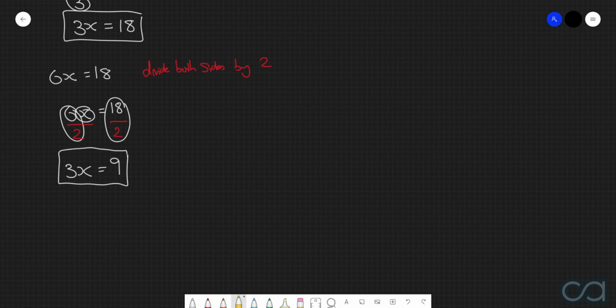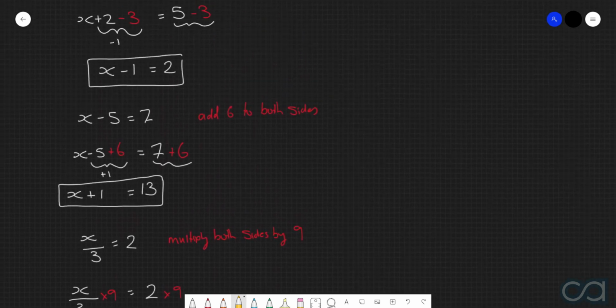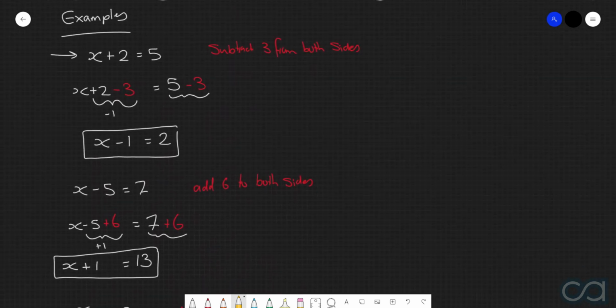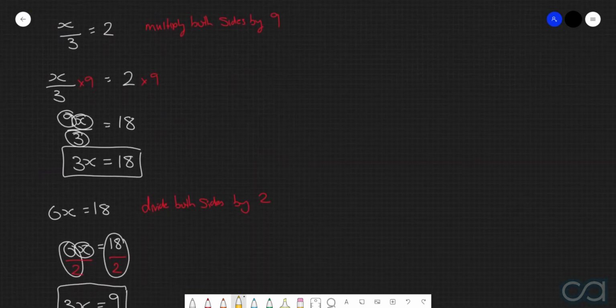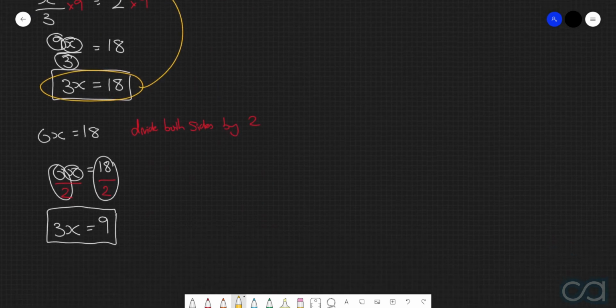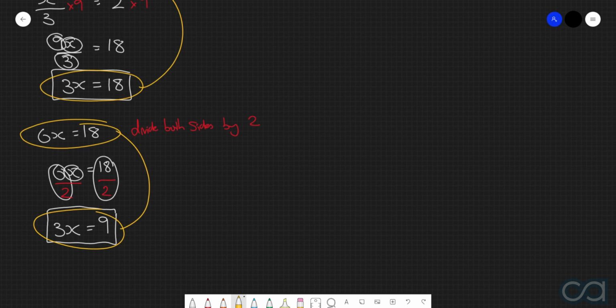And again, the really important thing to understand about all 4 of these examples here is that because with the operations that we did, we indeed maintained balance with both sides, it means that the original equations and the resultant equations are all going to have the exact same solution. What I mean by that is this equation and this equation both share the same solution. This equation and this equation both share the same solution. This equation and this equation both share the same solution. And then finally, this equation and this equation both share the same solution.